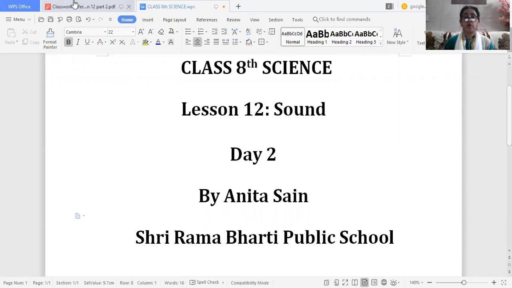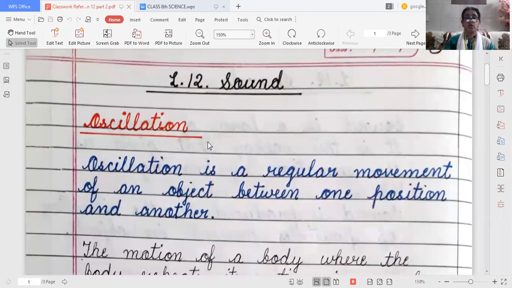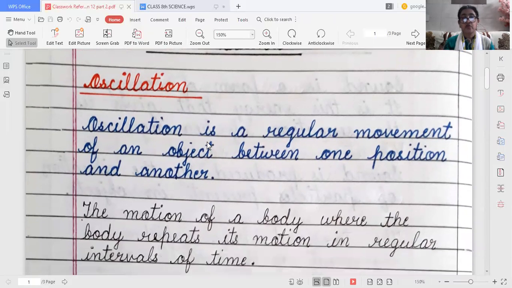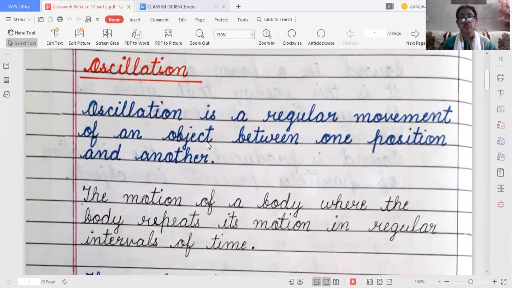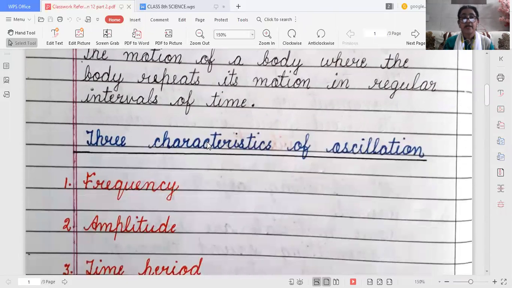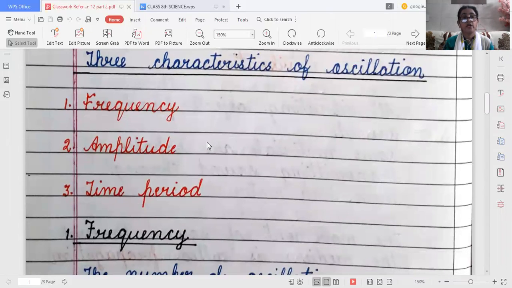Today I will explain a few topics from sound. So let's start. Oscillation. Now what is oscillation? Oscillation is a regular movement of an object between one position and another. It means the motion of a body where the body repeats its motion in regular intervals of time. That is oscillation. Three characteristics of oscillation are frequency, amplitude, and time period.